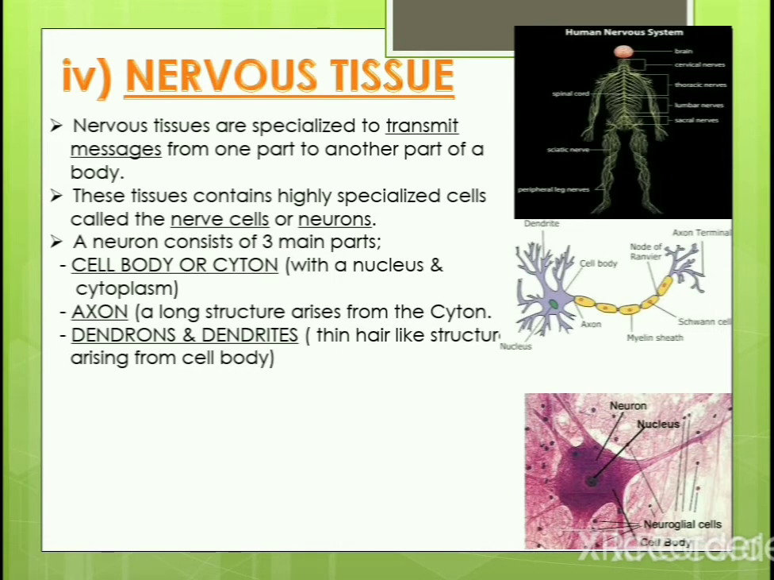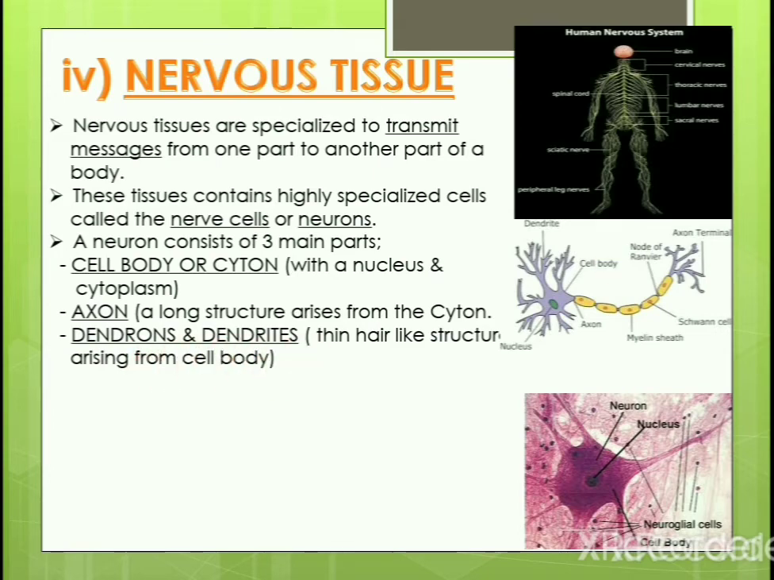We look on to the structure of a neuron. The neuron structure consists of three main parts. The first one is the cell body or cyton. It has one nucleus and cytoplasm. The next one is the axon. It is a long structure arising from the cyton. The last is the dendrons and dendrites.